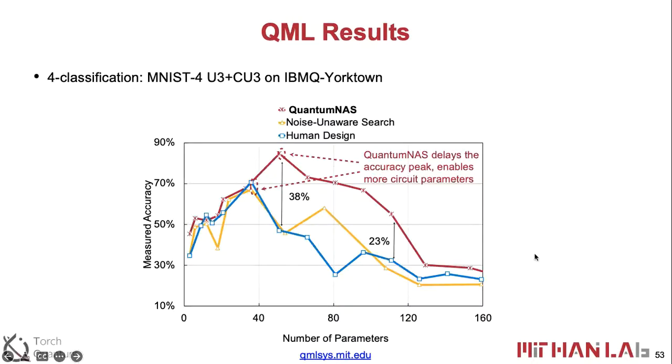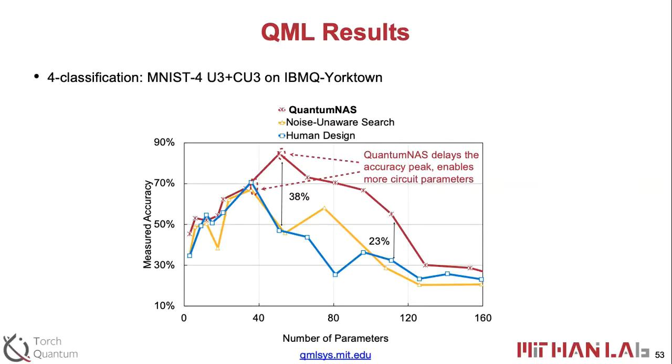Okay, so here we show the result of the quantum neural nets on the MNIST 4. We have 2 baselines. One in yellow is the noise-unaware search, which means we use the SuperCircuit, but during the search process, we don't evaluate with the noise on the real machine. We just evaluate in the noise-free setting. So in that case, the model will typically be, the larger the better, because of no noise impact.